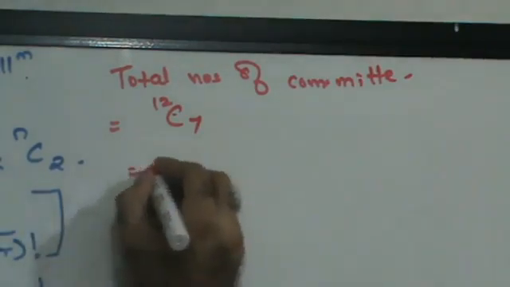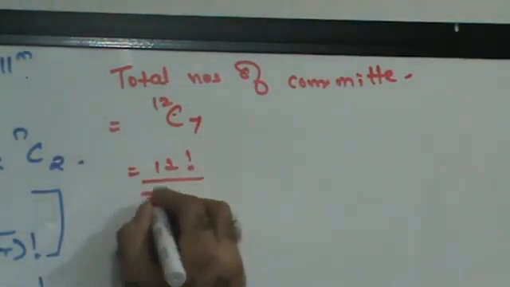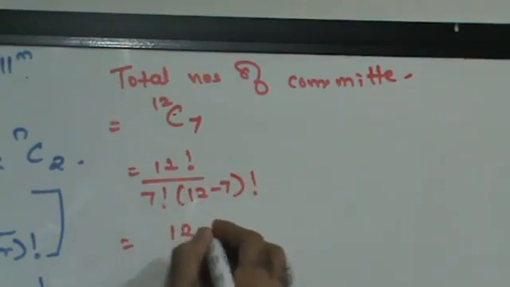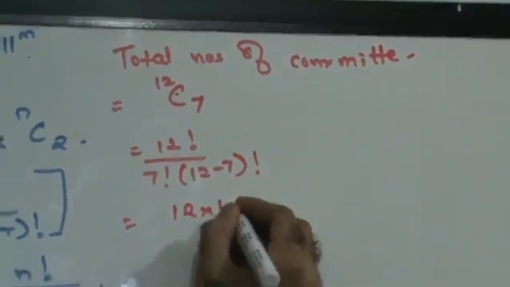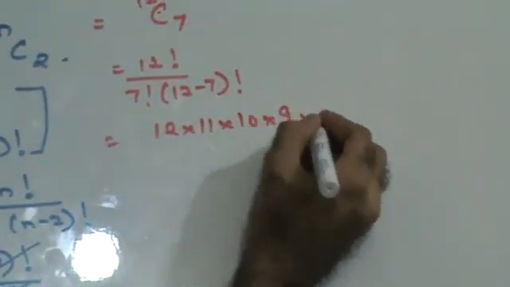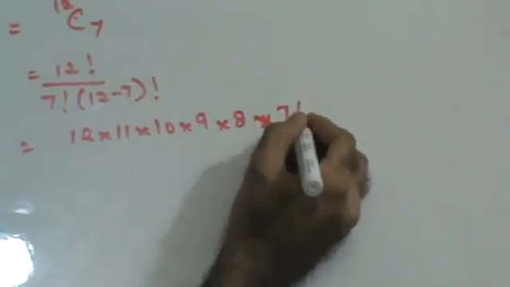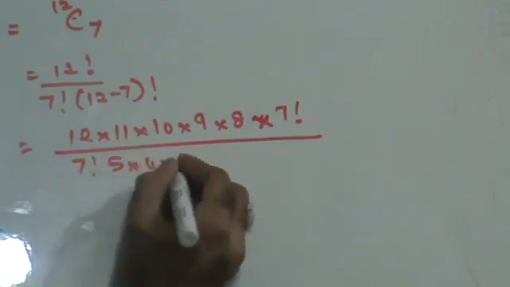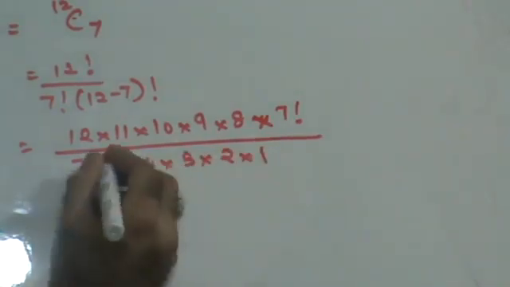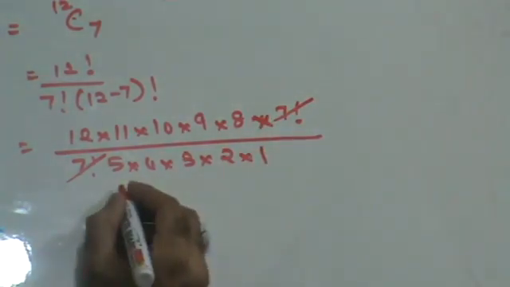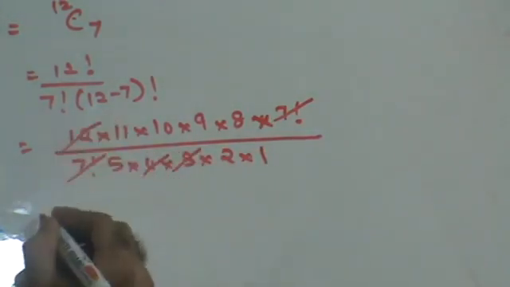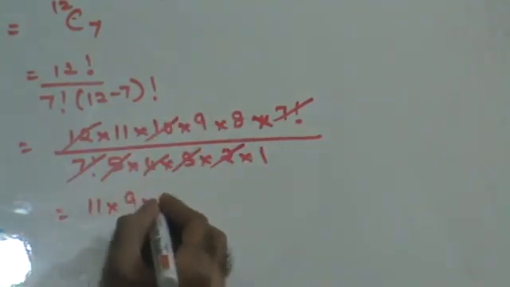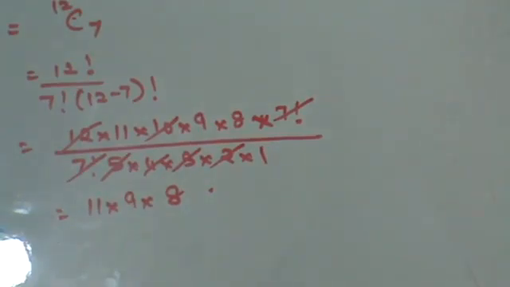So this is going to be 12 factorial upon 7 factorial into 12 minus 7 factorial. 12, 11, 10, 9, 8, 7 upon 7 factorial into 5 factorial, which can be written as 5, 4, 3, 2, 1. 7 factorial gone. 4 3s are 12, 5 2s are 10. So this is 11 into 9 into 8. These are the total number of committees.